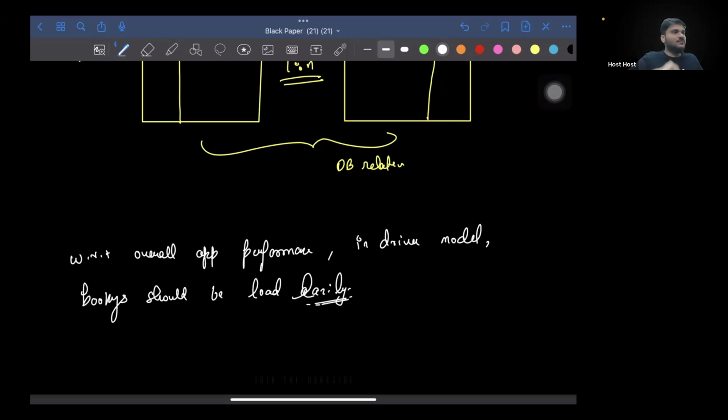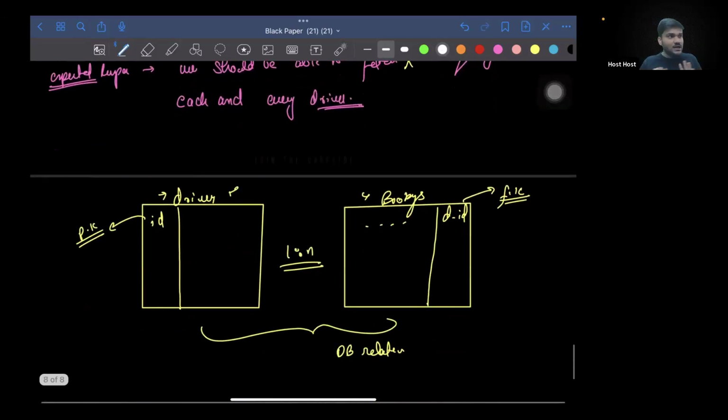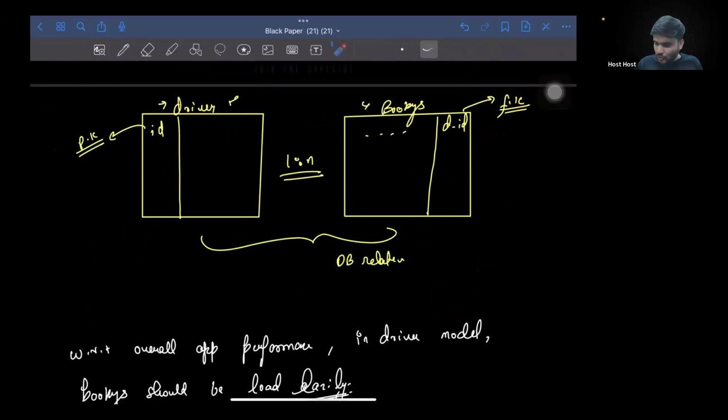Now, whenever you are fetching driver data, do you want all the bookings of that driver to come every time? No, right? Because over a prolonged period of time, maybe a driver does 10,000 bookings altogether. Why do you want to bring that huge bulky data irrelevantly again and again from your database? Because every query has a cost. If you are querying very bulky data, to prepare that data in the RAM of the database server, it will take some computation power, right? And if you're working at the scale of Uber, every single bit of memory matters, right? So we already concluded that eager loading is not the solution. We have to load it lazily, right?